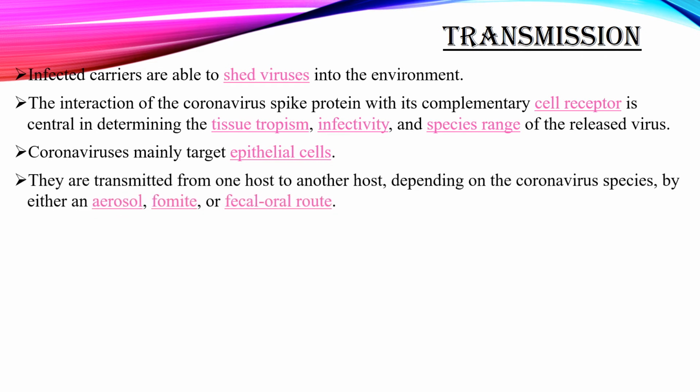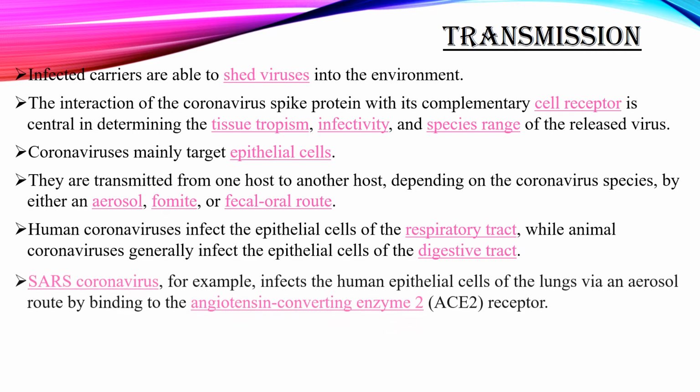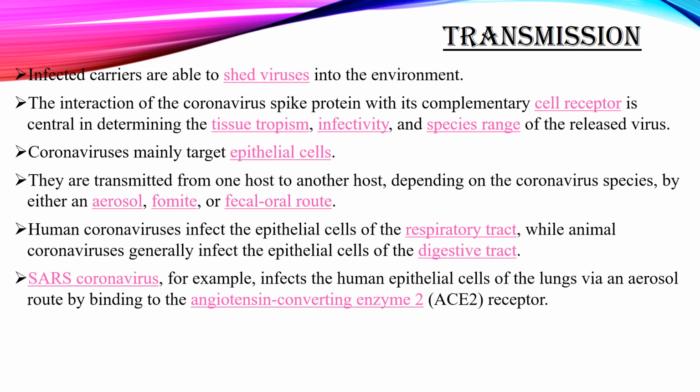Coronaviruses mainly target the epithelial cells. They are transmitted from one host to another host depending on the coronavirus species by either an aerosol, fomite, or fecal-oral route. Human viruses infect the epithelial cells of the respiratory tract, while animal coronaviruses generally infect the epithelial cells of the digestive tract. SARS coronavirus, for example, infects the human epithelial cells of the lungs via an aerosol route by binding to the angiotensin converting enzyme 2 (ACE2) receptors.